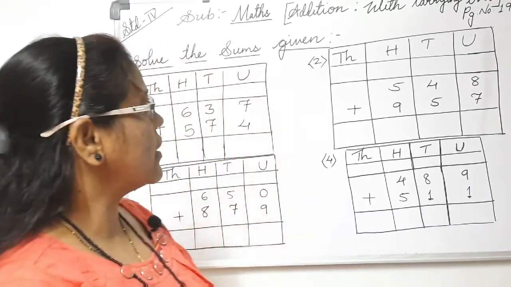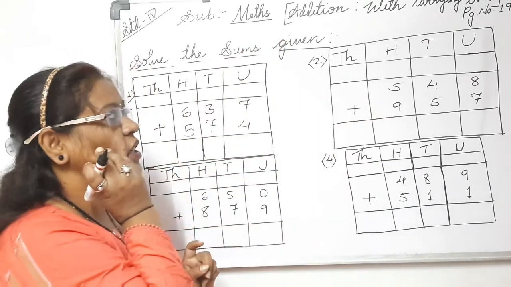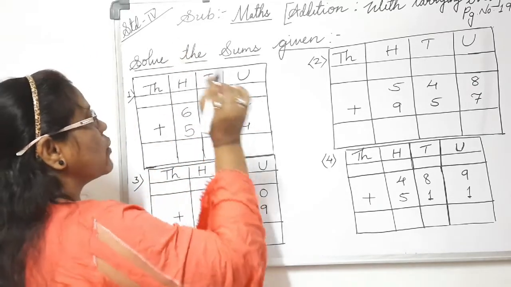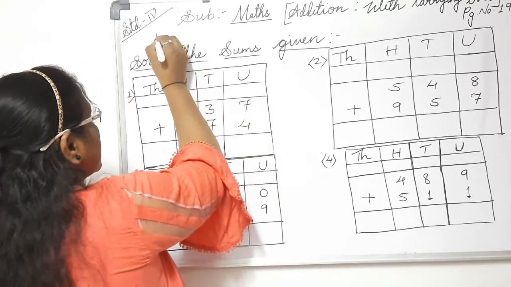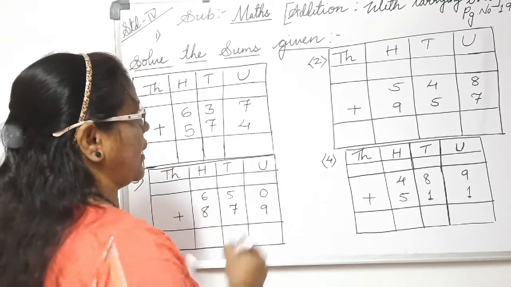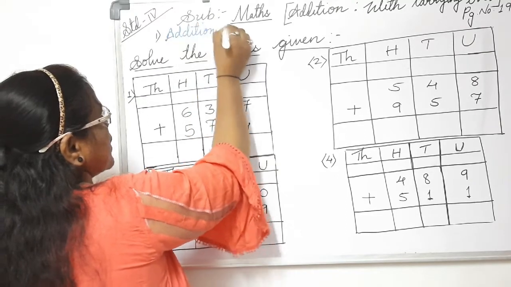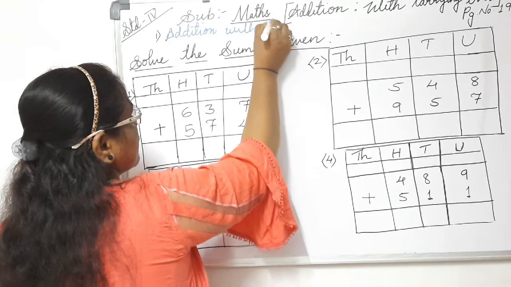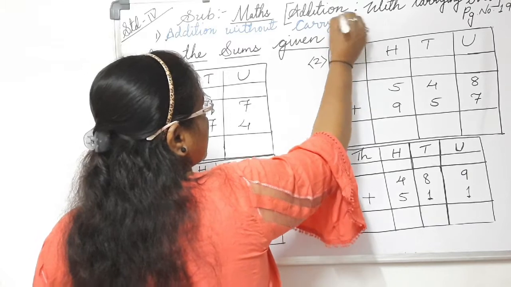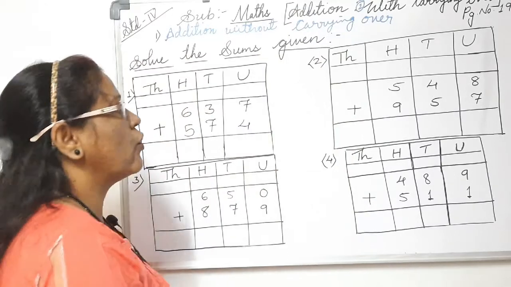So, addition with carryover, which is on page number 19. There are mostly two types of additions. The first one, which we have learned in the previous videos, is addition without carrying over. This is one type, and the second type is addition with carrying over.